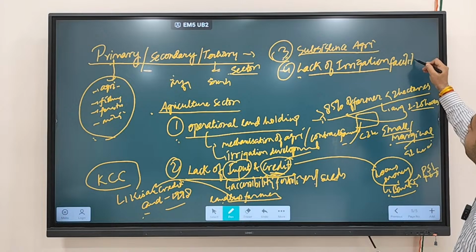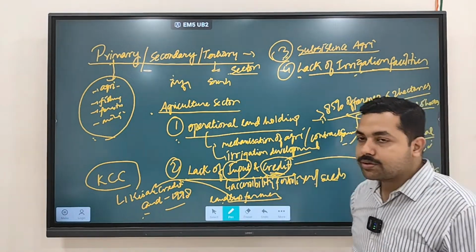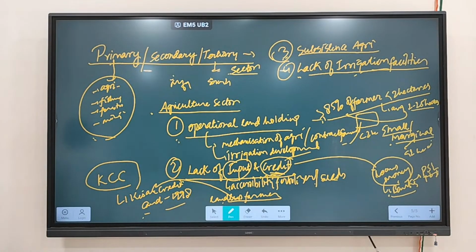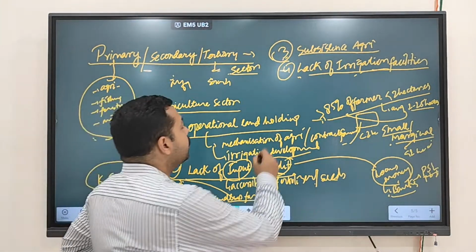So we discussed only what? Only 40% of India has access to irrigation facility. Only 40% of the land. The rest 60% is monsoon dependent. So lack of irrigation facilities is another major problem that you are finding. Clear? Next problem.